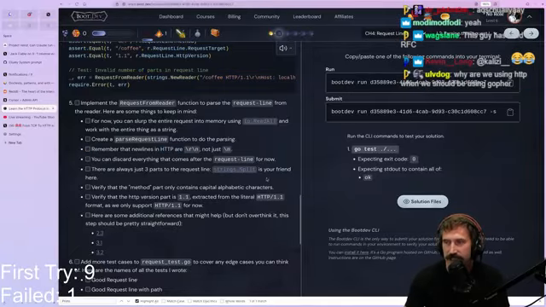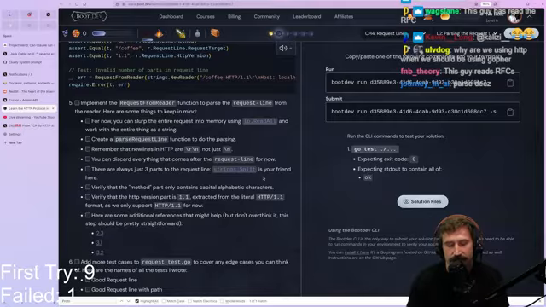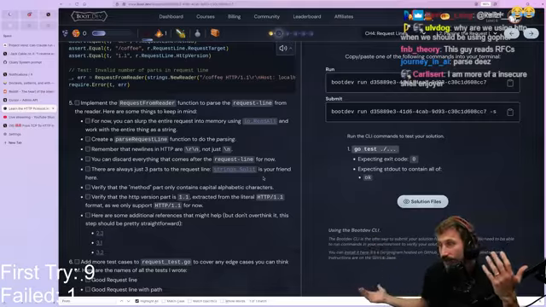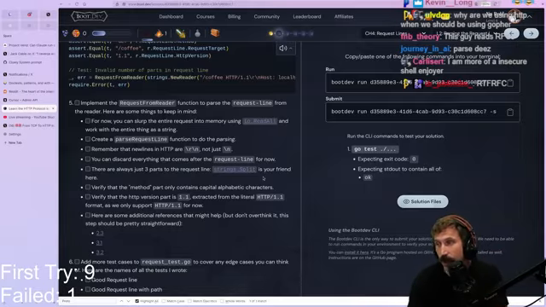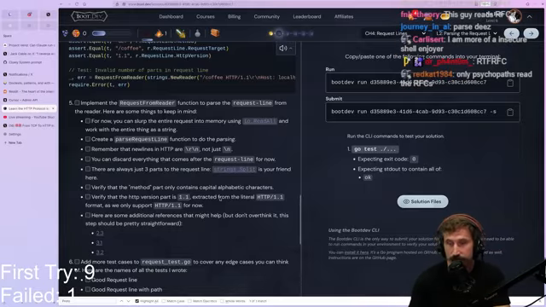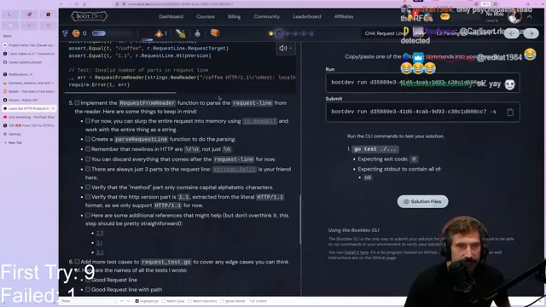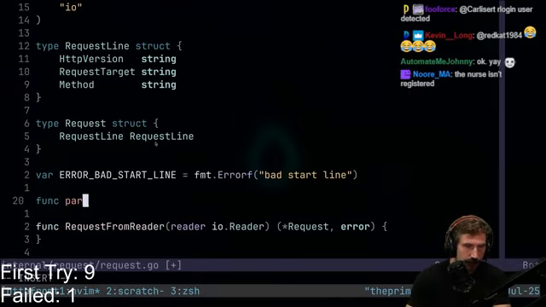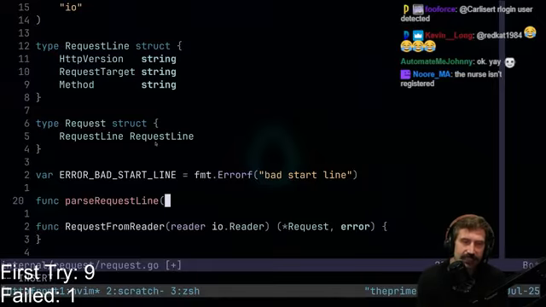If you don't use \r\n, there will be some transit along the way that's still running some old library that doesn't accept that, and your stuff will just fail, and you will have no idea why, and it'll be very confusing and very painful because you didn't realize that there's some node from 1999 and it's still parsing like it's 1999, and boom, you're dead in the water, right? So we're gonna do all these things. So let's do it. I'll get the function up for func parse request line. And what should we put? What should we pass into the request line?